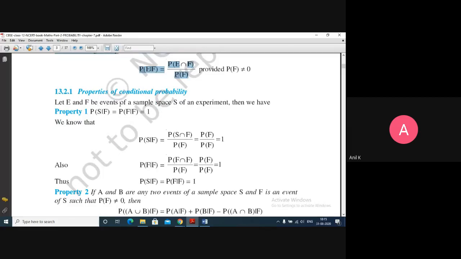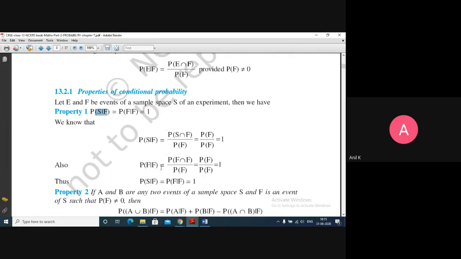Let E and F be two events of a sample space S of an experiment. Then consider the probability of happening of the sample space after F has happened. F is a subset of S, because E and F are both events of the same sample space.